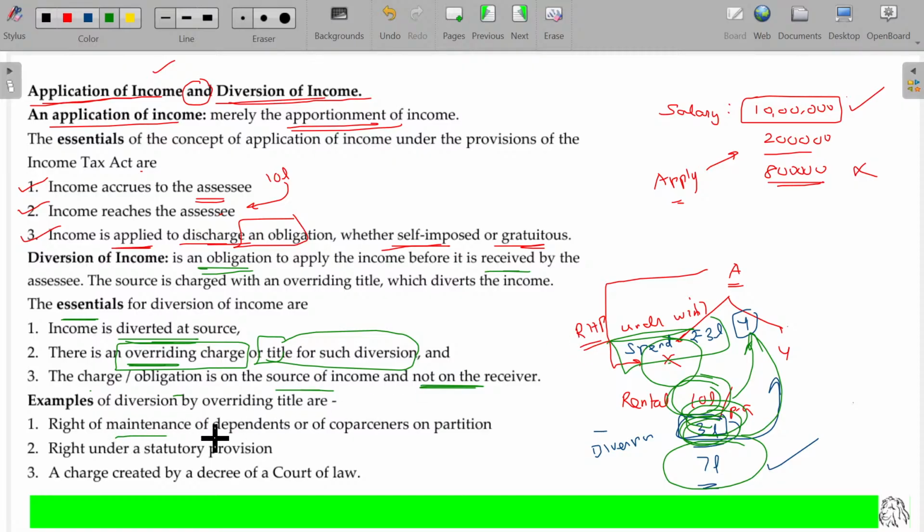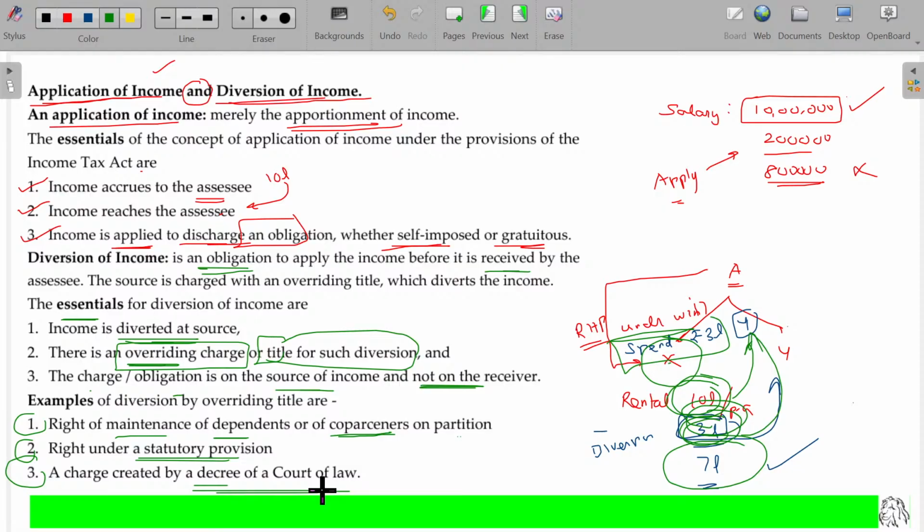Right of maintenance of dependents or of co-parceners on partition. So A has made the property partition and a portion is given to X. While doing so, one share of the amount should be payable to Y. That is how the statement is given in the will, a right under statutory provision under the will. Also, a charge created by a decree of a court of law. It may be due to the legal requirement.